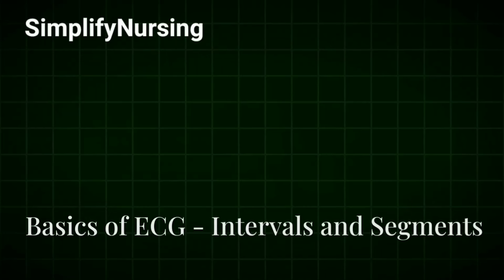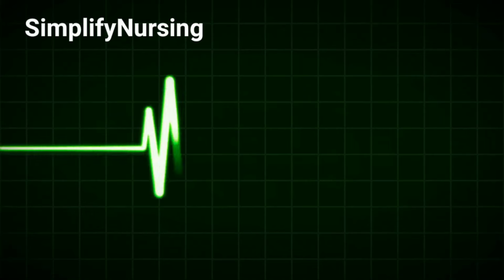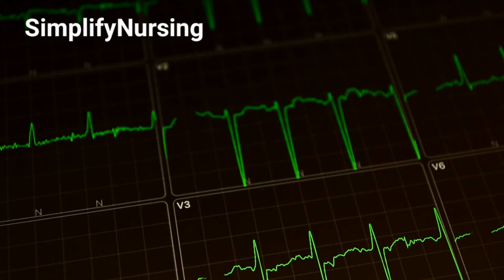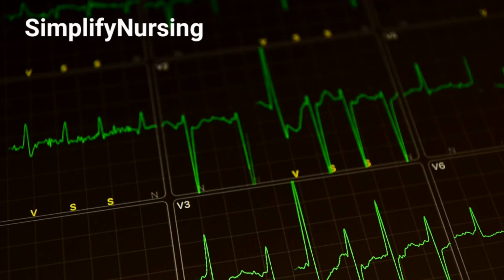Intervals and segments. PR interval, time from the start of atrial depolarization to the start of ventricular depolarization, with normal being 0.12 to 0.20 seconds. QRS duration, time taken for ventricular depolarization, normally less than 0.12 seconds.